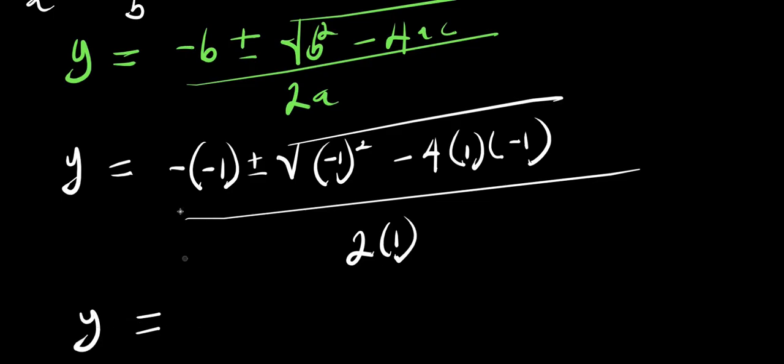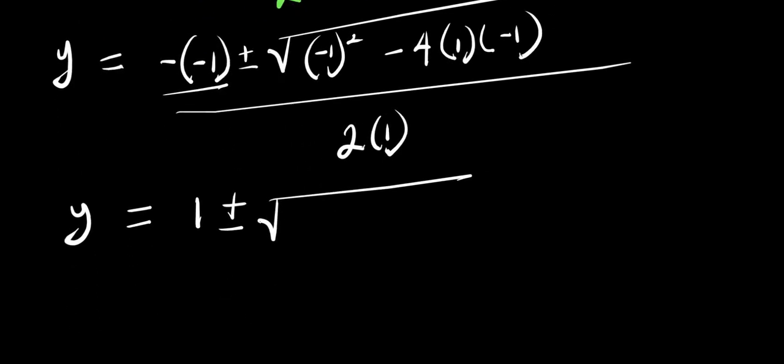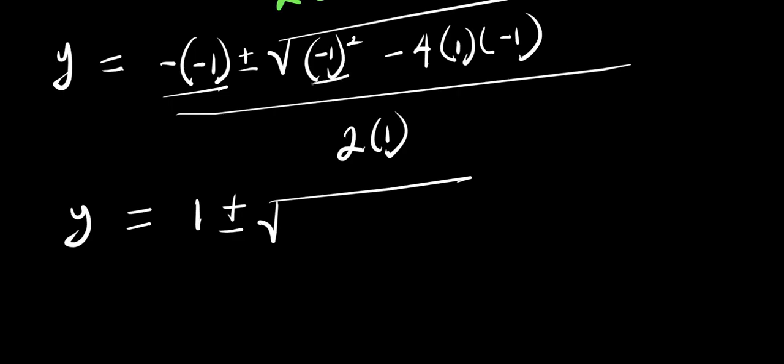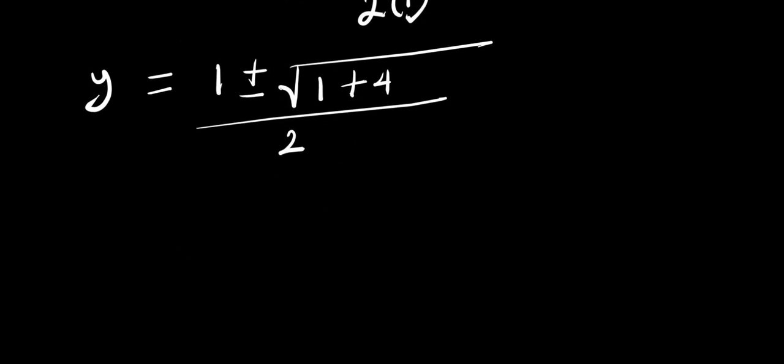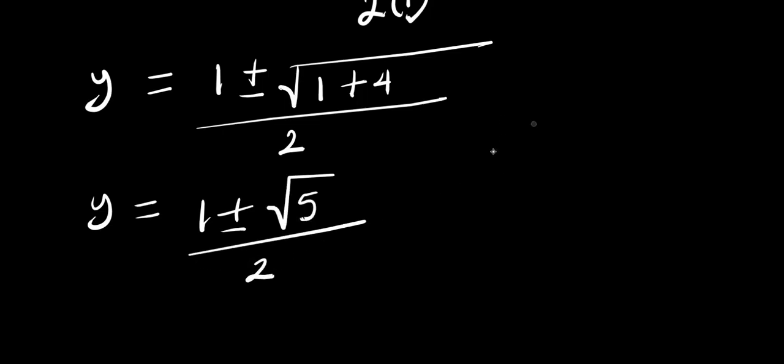From here, we have y equals 1 plus or minus square root of negative 1 to the power of 2, that is 1. This multiplies minus, then we change to plus 4, divided by 2. From here, we have y equals 1 plus or minus root 5 divided by 2.